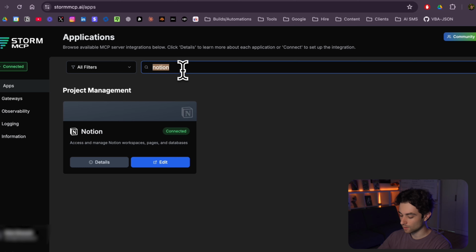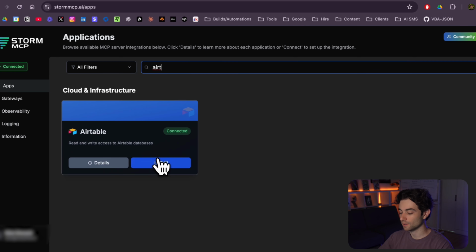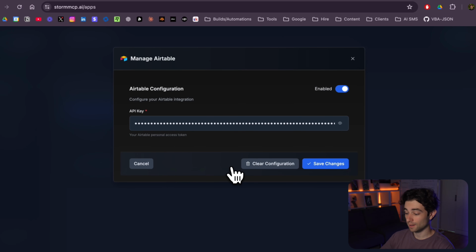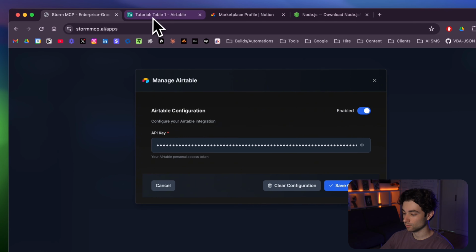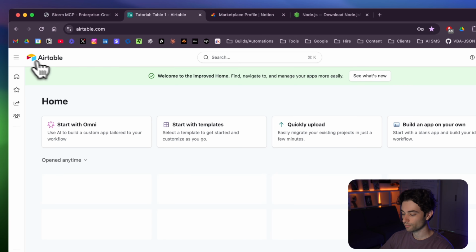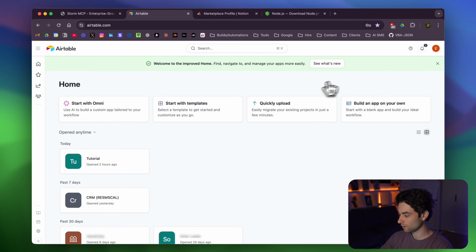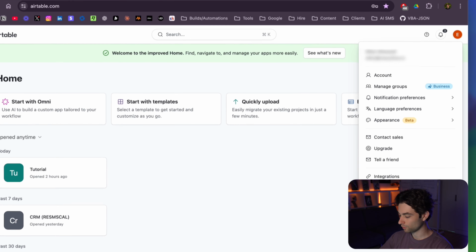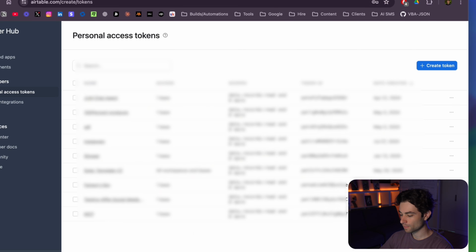Now I'm going to look for Airtable. Type that in. Again, I'm going to click on Edit. And now to get the Airtable API key, we're going to go to Airtable. Go to your home dashboard on Airtable. Select your account. Look for Builder Hub over here. And then you're going to want to create a token up here.